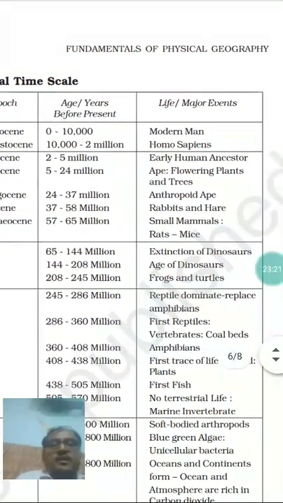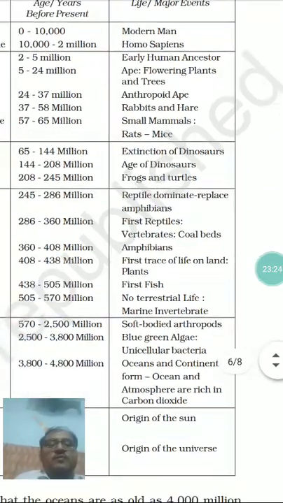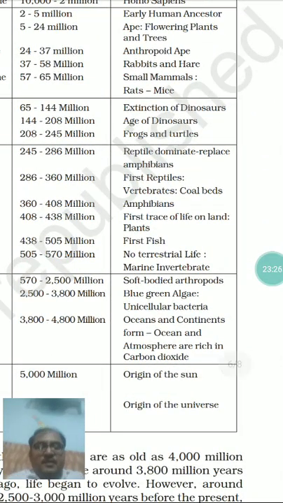So this way the evolution of different life, before that our lithosphere, before that oceans, and earlier the life, different forms of life, firstly in the form of mammals, before that in the form of reptiles, before that vertebrates, before that plants, before that fishes or sea animals, only in seas.